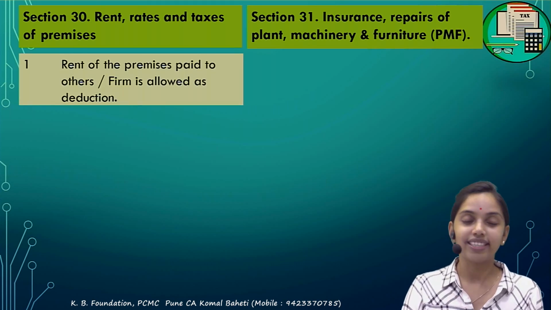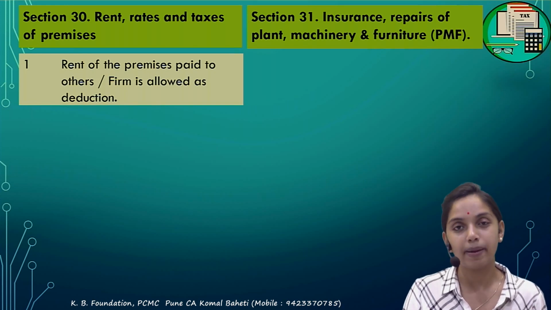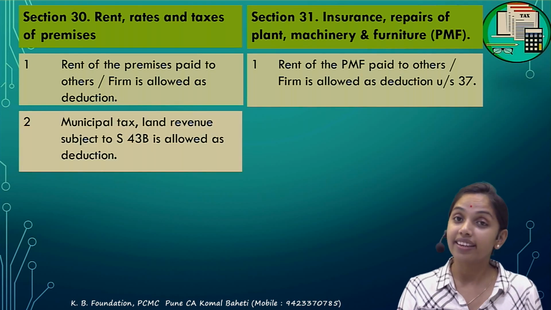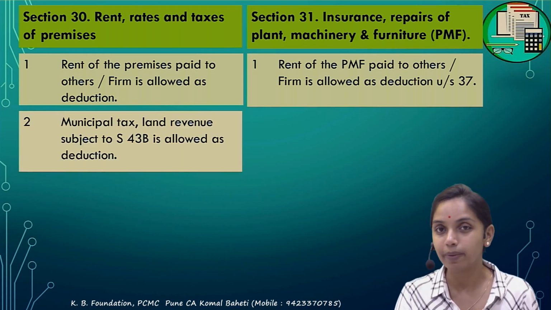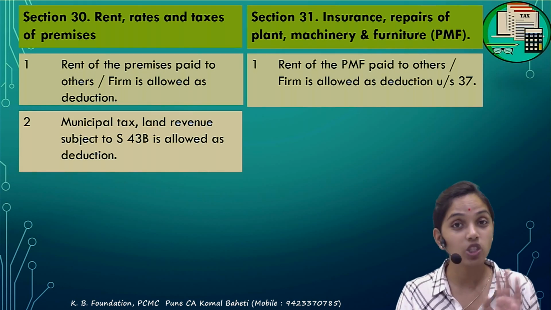Correct. So section 30 talks about the rent of the premises. If a tenant has to pay a rent of a premises, then it will be allowed as deduction. But the rent of the plant and machinery has not been covered by 31. It covers only the insurance and repair. It does not cover the rent.